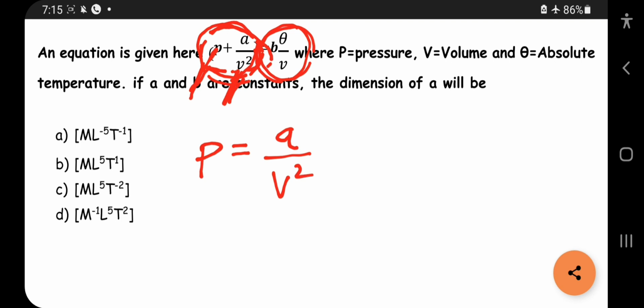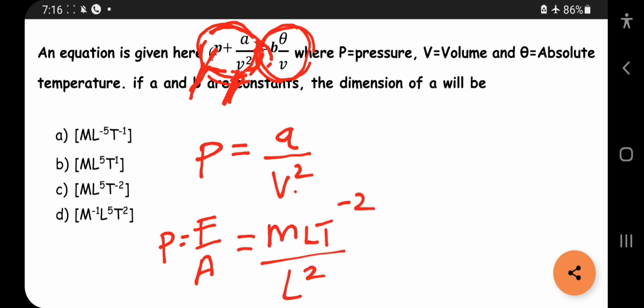P is equal to force by area, and V is volume. So what is the dimensional formula of pressure? M L T power minus 2 by L square is equal to A by L power 6, because volume is L cube, so V square is L power 6.